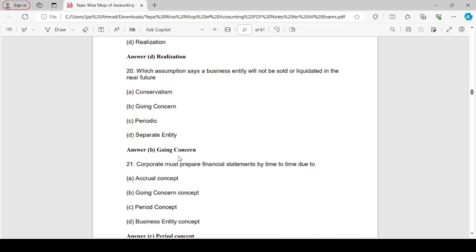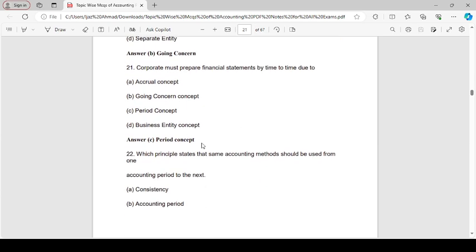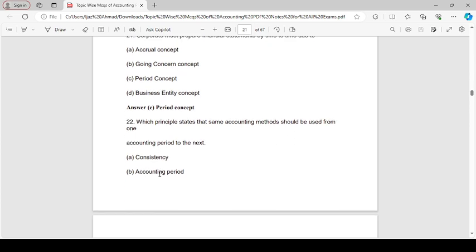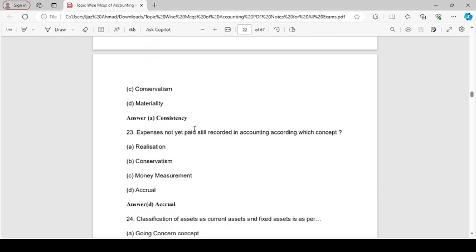Going concern. Corporates must prepare financial statements from time to time due to the period concept. Which principle states that the same accounting method should be used from one accounting period to the next? Consistency.